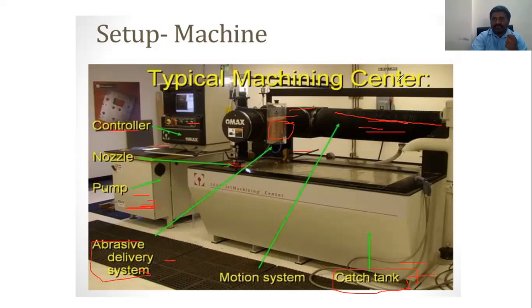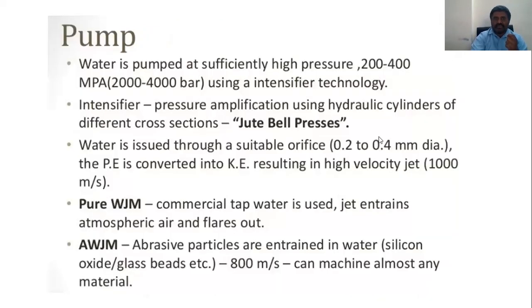So now we are going to the pump here. We know the water is pumped at a sufficiently high pressure. The pump has a high pressure, converting just 4 bar or 11 bar into 3000 or 4000 bar using intensifier technology. Then the accumulator is to control the vibration here. Fluctuation should not take place.